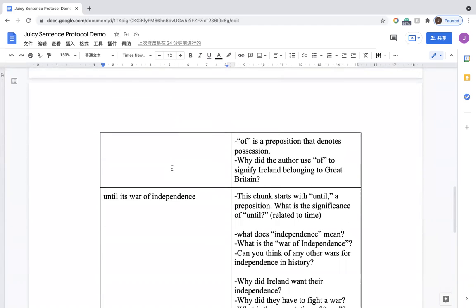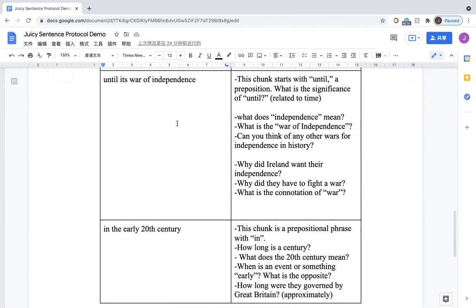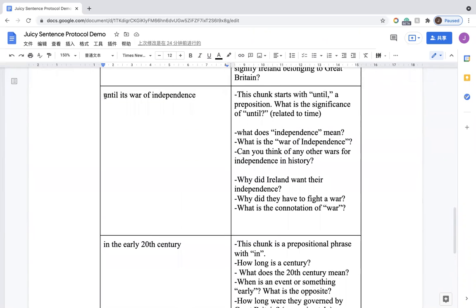As we can see, at the end, after the students understand the sentence by putting it into small chunks, the teacher may ask students to use this sentence structure or vocabulary to make up sentences. So they make use of what they just learned.